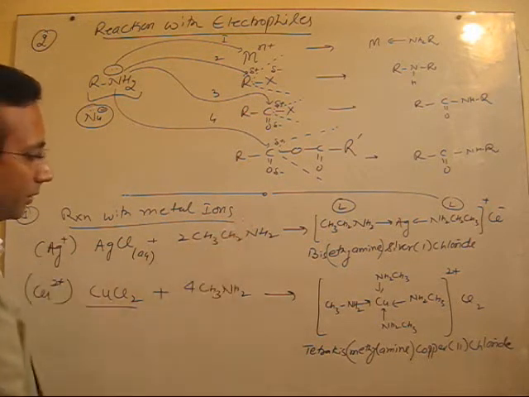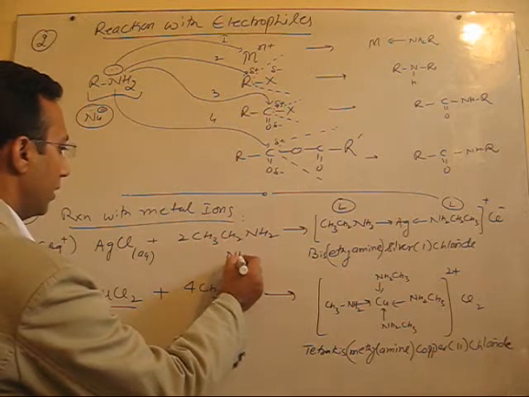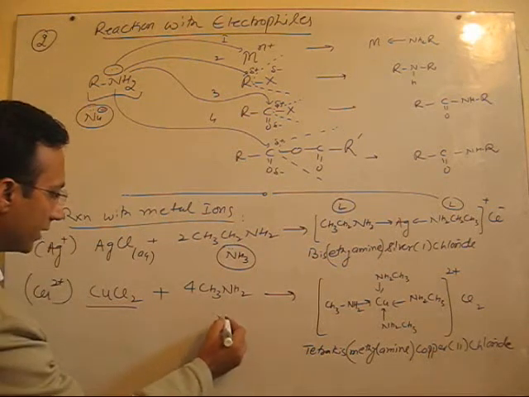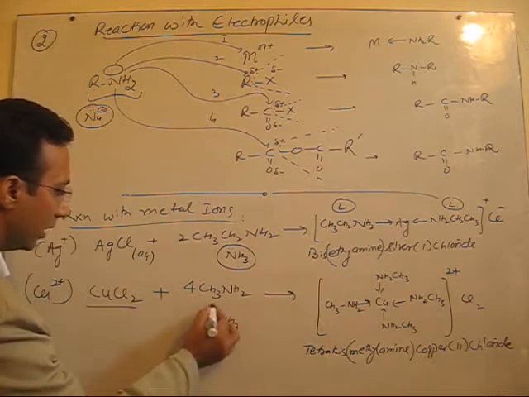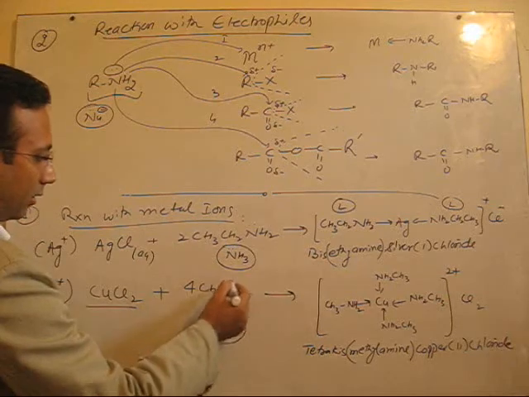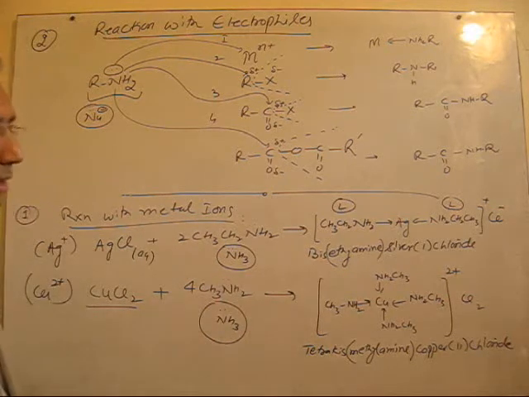This is a parallel example to when silver or Cu2 plus reacts with ammonia to form a complex, since substances having a lone pair do this. Similarly, we have the same reaction with amines.